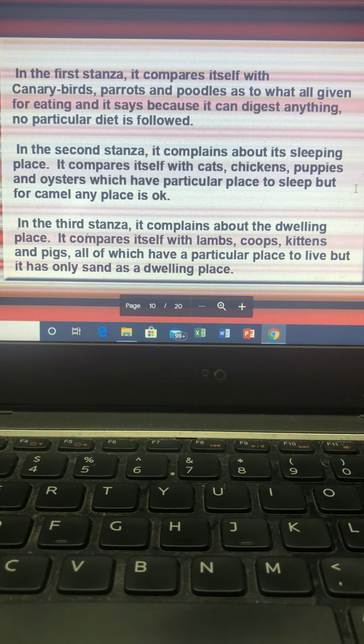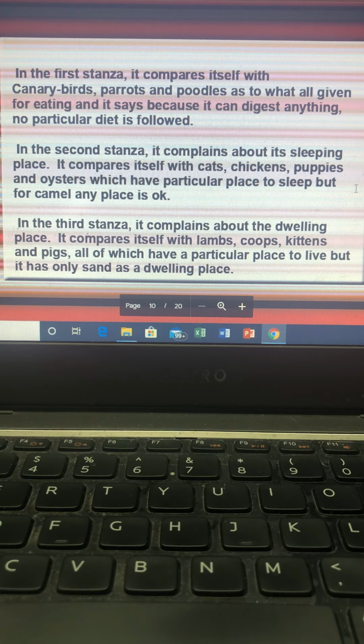Coops are constructed for hens. Coops are the home for the hens. So coops are constructed for hens. Kittens are treated to houses well heated, and pigs are protected by pens. Kittens are kept in the house. Kittens are domesticated. Kittens are always in the house. They don't go out and sleep anywhere. They sleep snugly in a chair itself, in the warmth of the house. They stay in the house itself. And pigs are protected by pens. Pigs also have a place to stay, the pens.